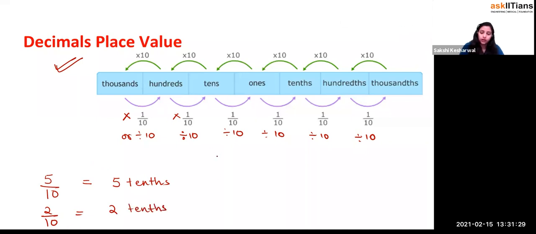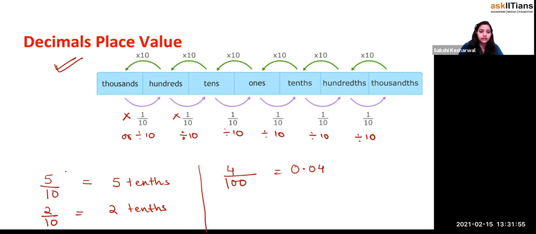Yes or no? Now if I talk about the hundredths, if I write 4 upon 100, right? So 4 upon 100 means what? You have divided the stuff into 100 equal parts and taken 4 parts of it. So this means what, beta? 4 hundredths, yes or no? Or this can be written as 0.04, right or not?